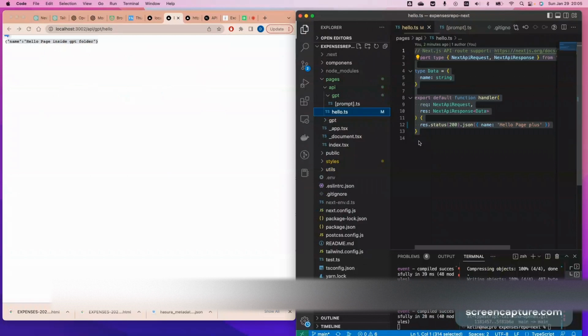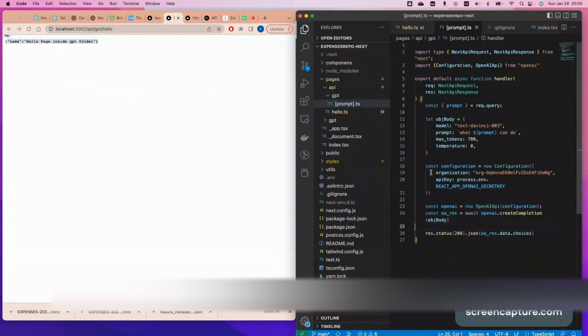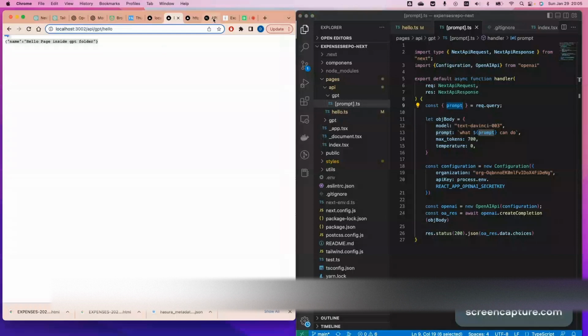So when we go back, this is the back end code called prompt. Why is it in square brackets? Because this is the variable in the file, which means you can bring the variable, named prompt, from your route.